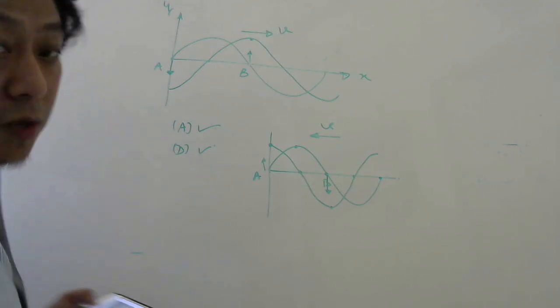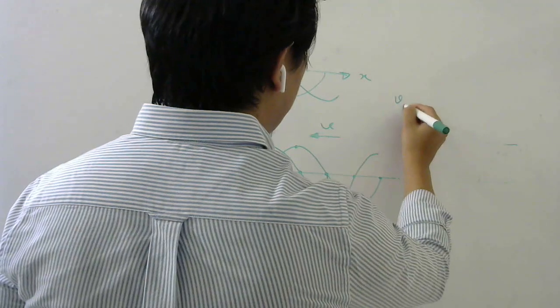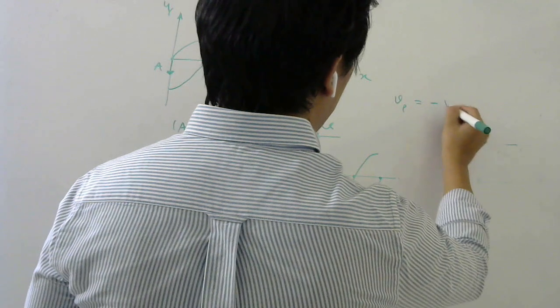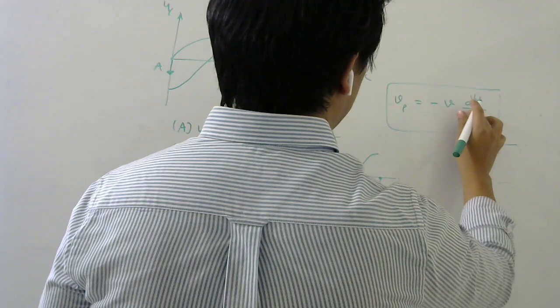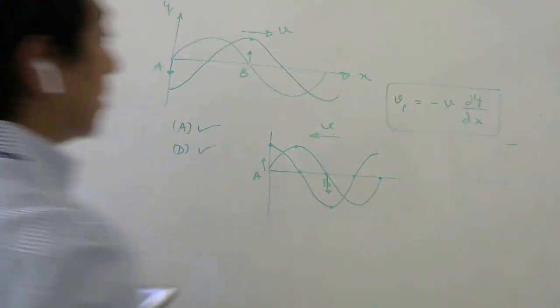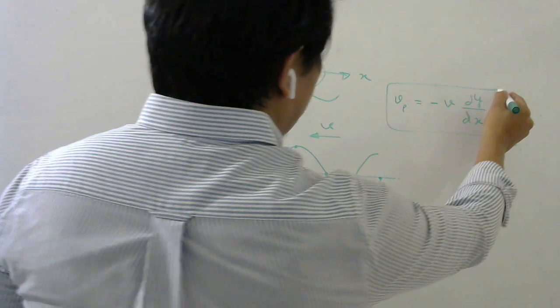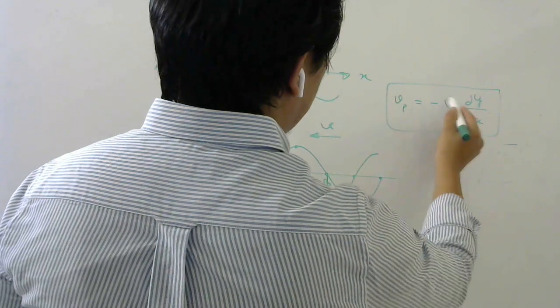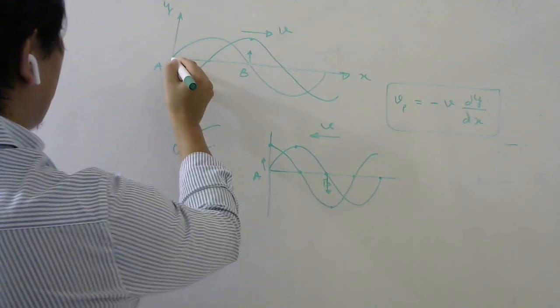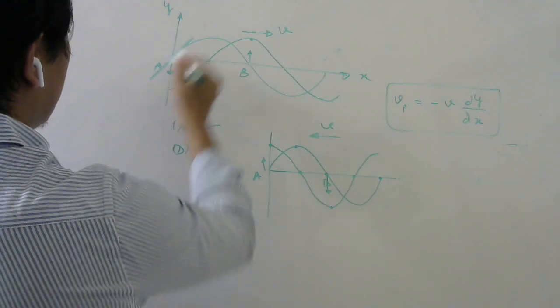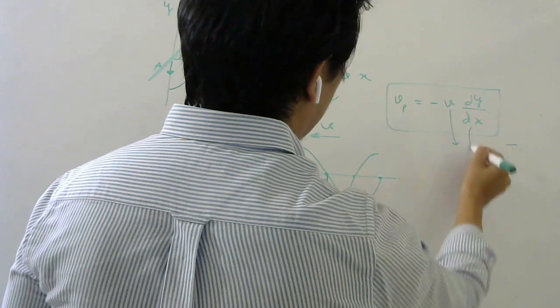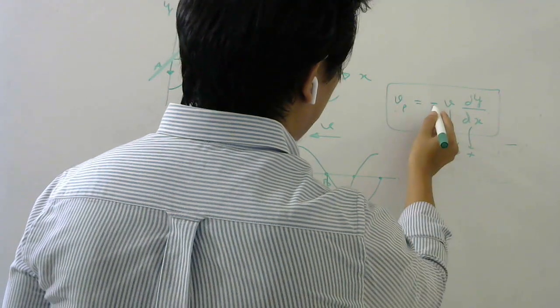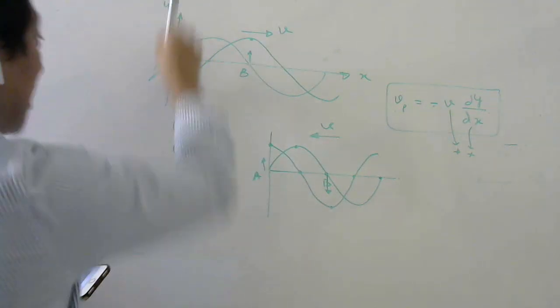Another way of doing this is mathematically, by remembering that particle velocity is given by minus wave velocity times dy by dx, actually del y by del x. You can see this in our derivation. So particle velocity equals minus of wave velocity times dy by dx. Now at point A, your tangent makes an acute angle, right? So your slope is positive. The wave is also traveling towards positive, so this is also positive. So both are positive. So the particle velocity will be negative because of this minus sign, which means it has to go down.